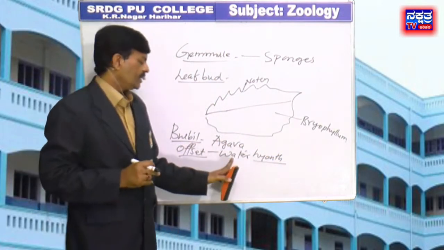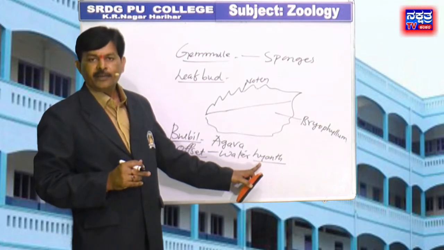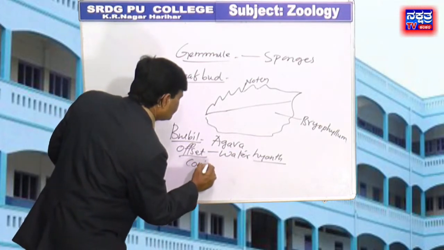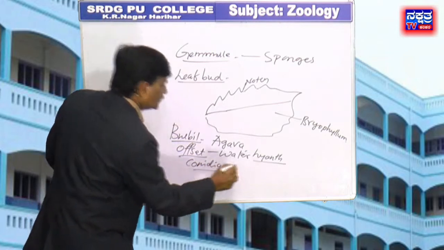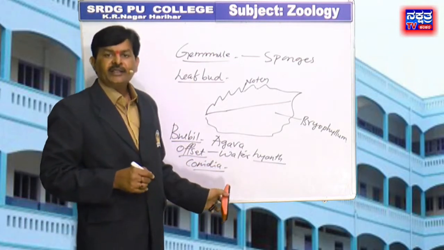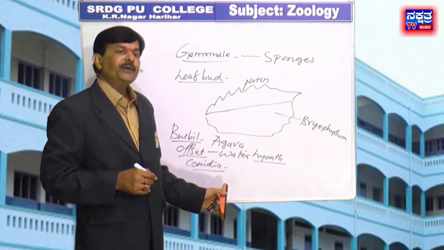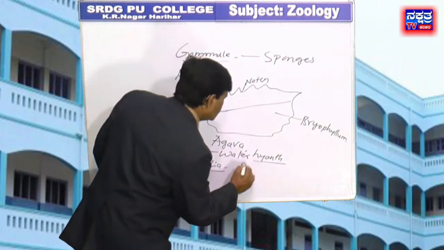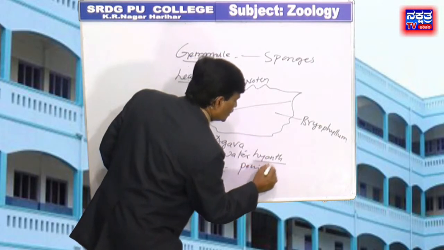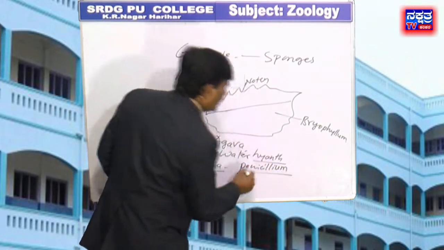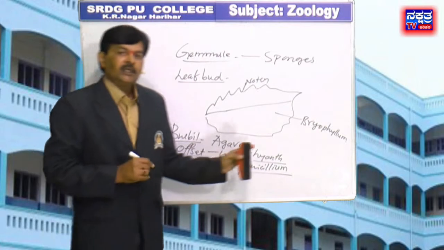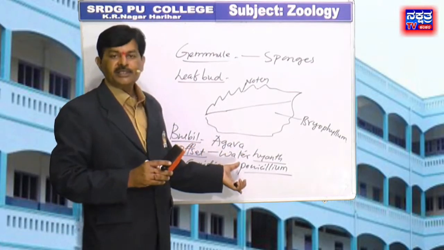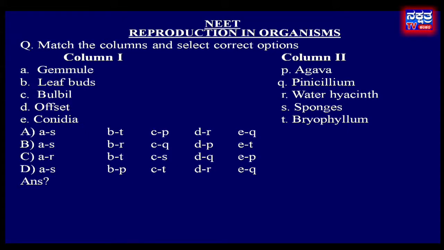It is called the terror of Bengal. Next, the last one is conidia. Conidia are the asexual reproductive structures in Penicillium. Therefore, in the given options, A is the right answer.